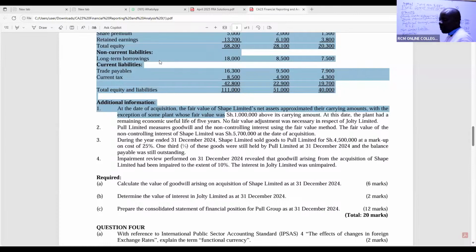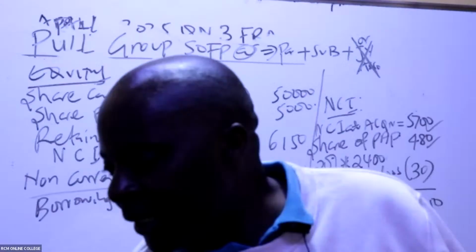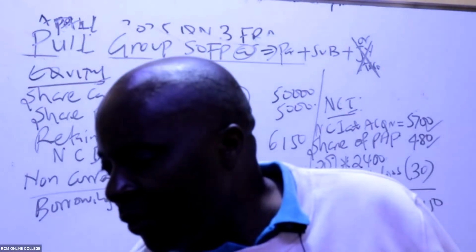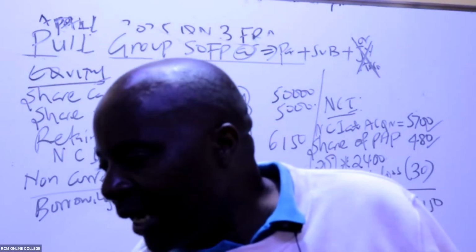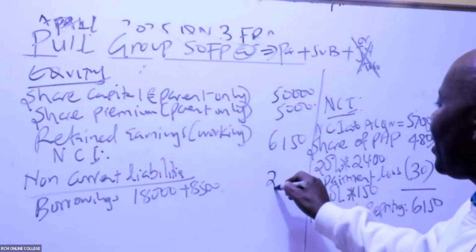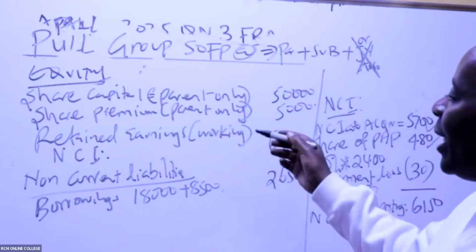So borrowings, what do we have here? 18,000 plus 8,500. How much do we have, ladies and gentlemen? 26,500. There is no adjustment there, and that is the only non-current liability.